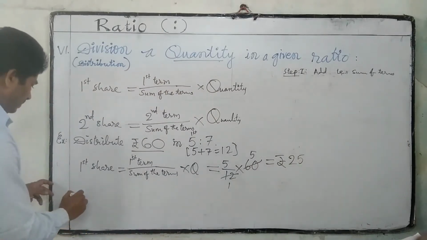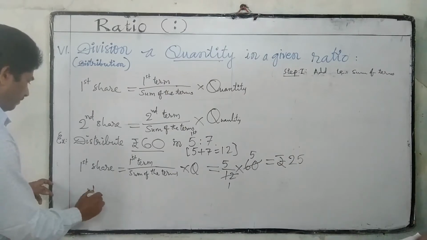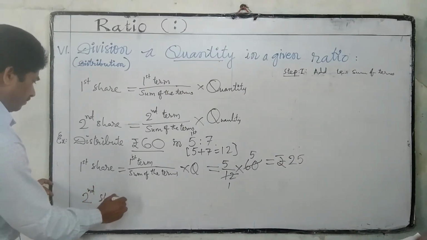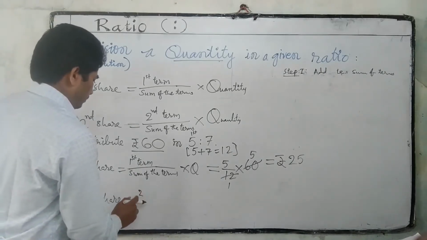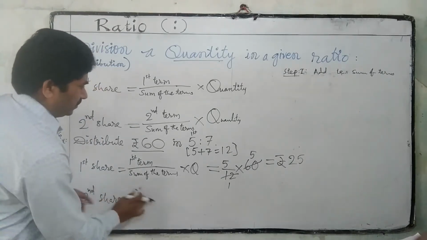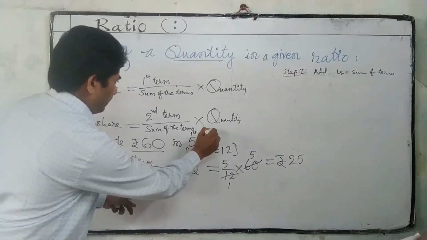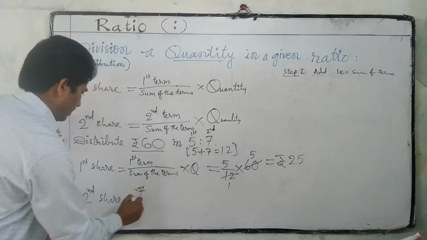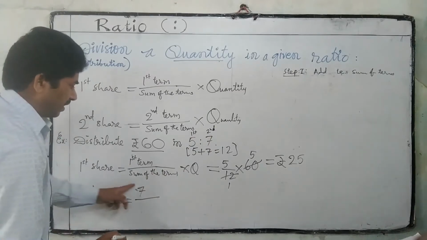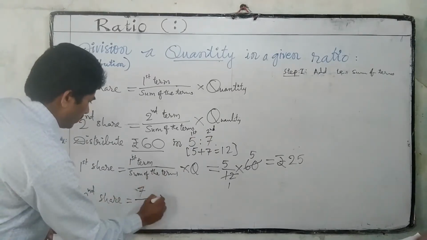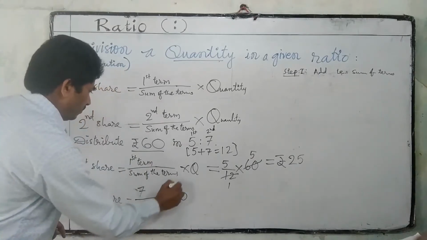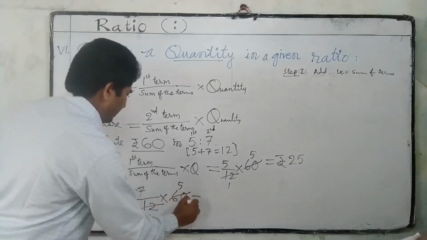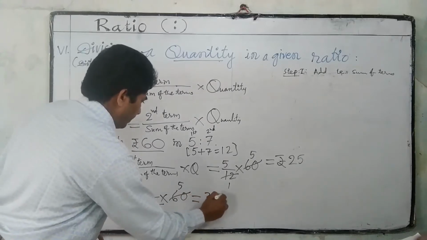Next, second share. Second term is 7. 7 by the sum of the terms 12, quantity is 60. 12 ones are 12, 12 fives are 60, so 7 5s are 35.